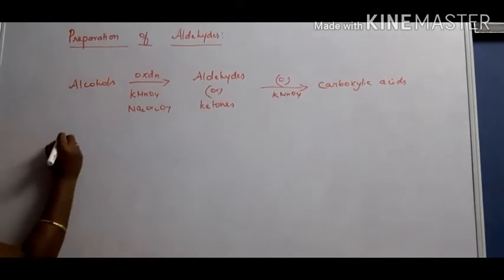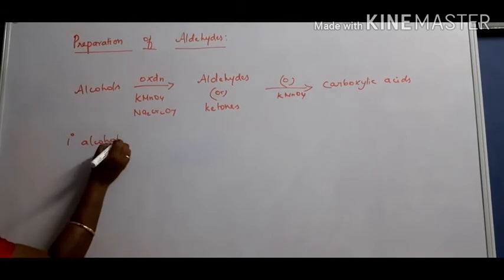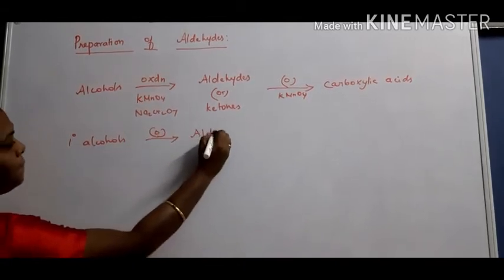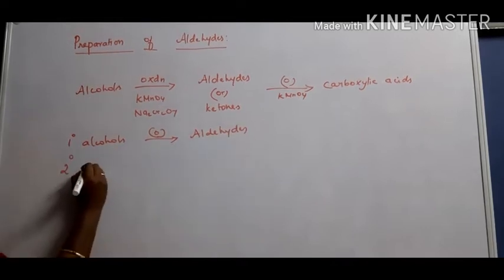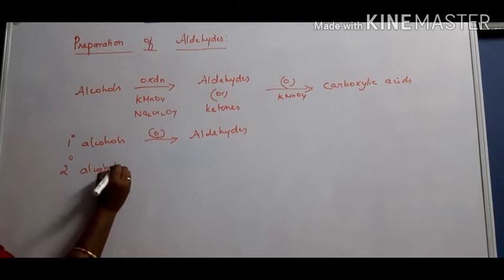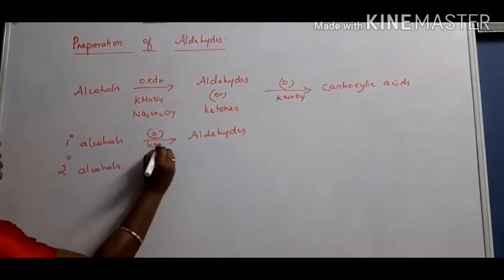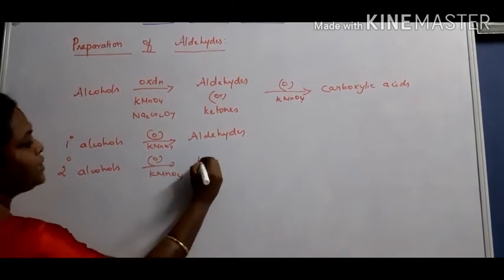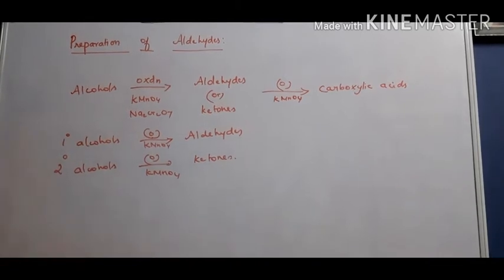That means primary alcohols on oxidation give aldehydes, whereas secondary alcohols on oxidation, in the presence of any oxidizing agent used, give ketones.